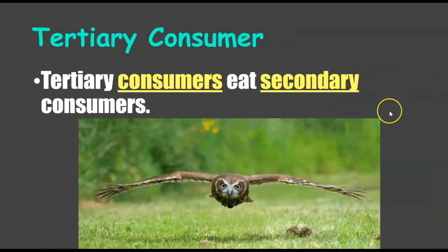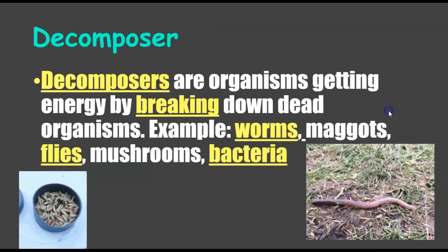And then you have tertiary consumers. They eat the secondary consumers that eat the primary consumers that eat the primary producers, which make food from the sun. All right. And these are heterotrophs. So autotrophs, those are like the prey, the herbivores, that type of thing. And then you have the heterotrophs, which are the tertiary consumers.